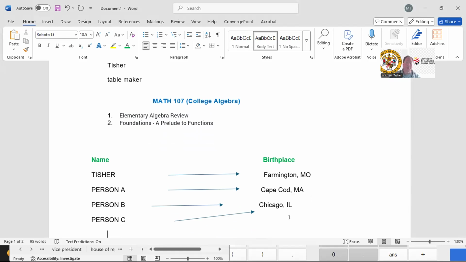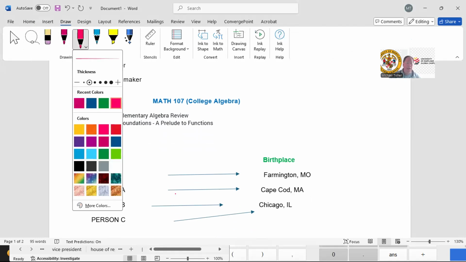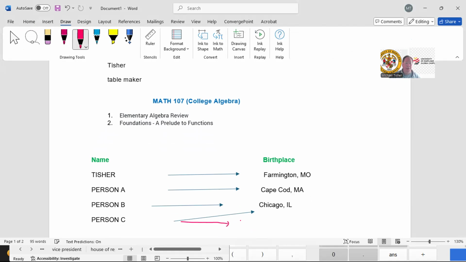All right. So, for example, we cannot have person C, like notice here that person C was born in Chicago, but we cannot have person C also be born somewhere else, like Houston. So, in a function, one item on the left cannot go to more than one item on the right. All right. So we can only go to one thing on the right. That's what we have in a function.